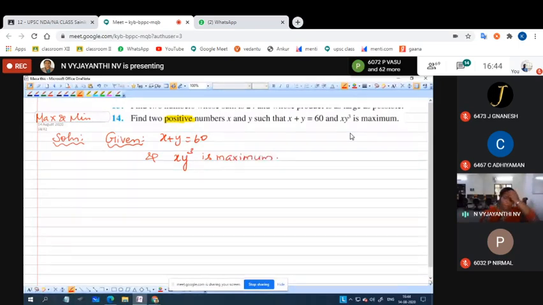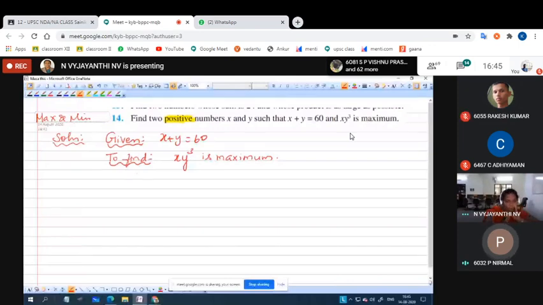To find the product x into y cube, which is maximum, how to find this? Find the value of y. y equal to 60 minus x. From this we can get x equal to 60 minus y or y equal to 60 minus x.